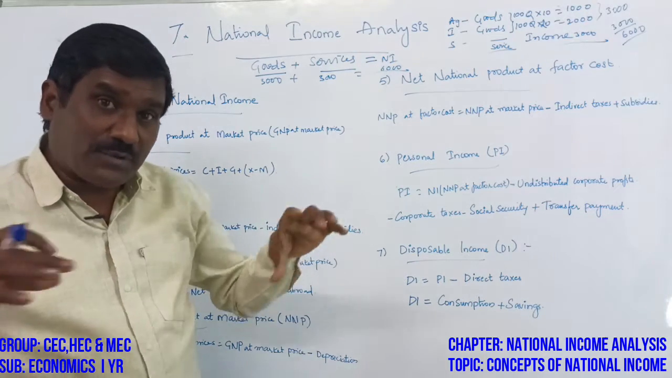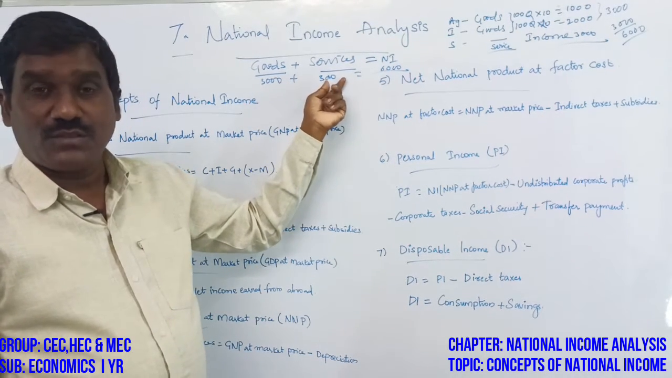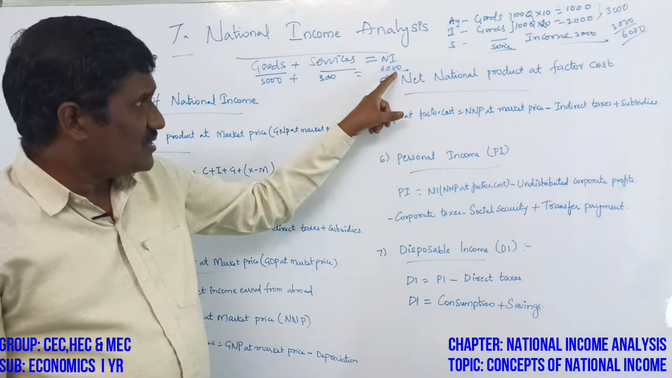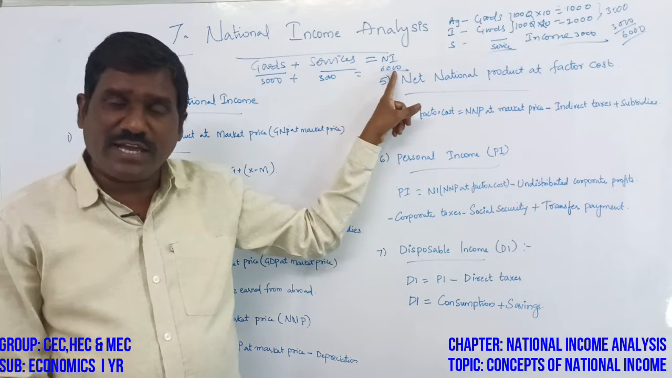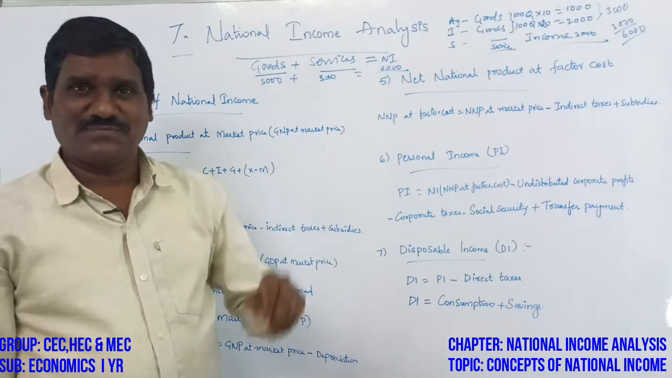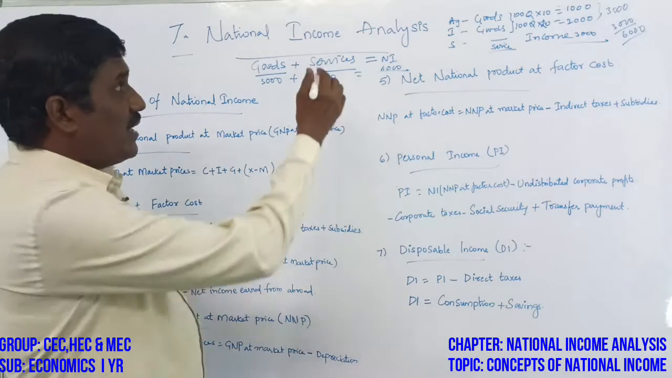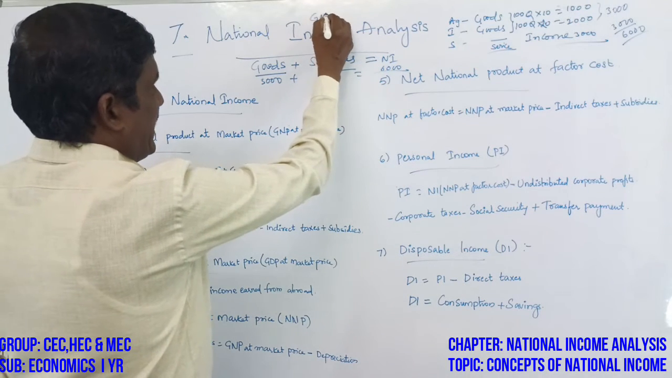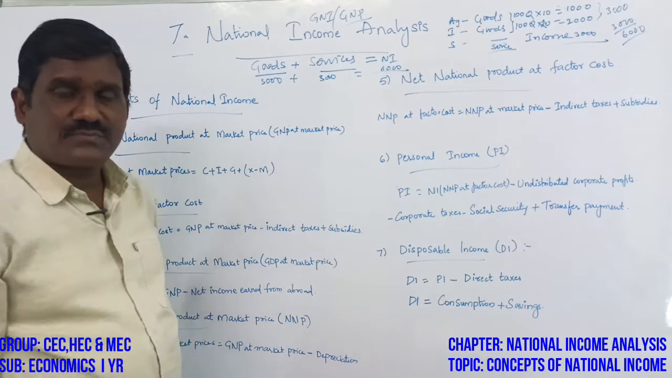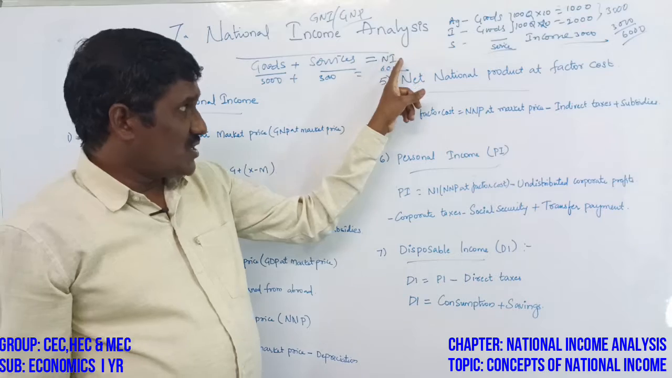So how can we obtain the national income? By adding the goods and services value. 6,000 is the total, aggregate value of goods value and services value. We get the national income, or gross national income, or gross national product. Okay, so that is national income.